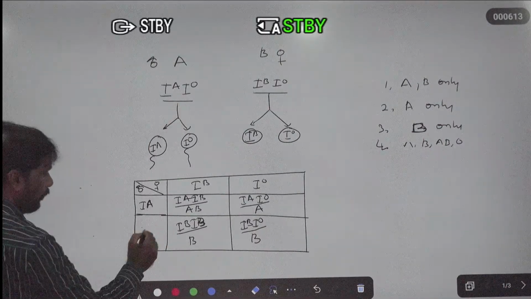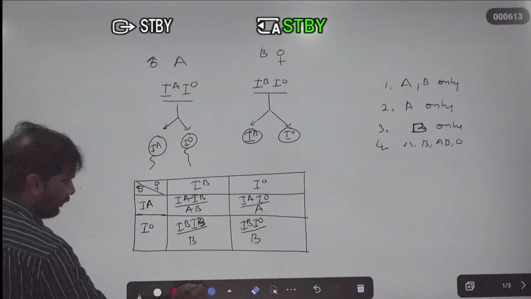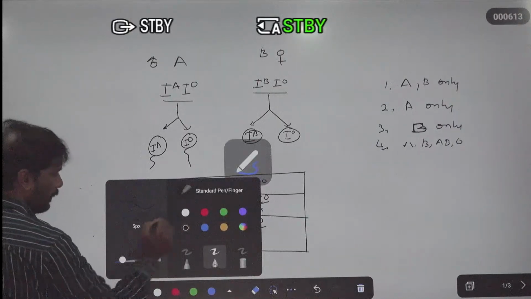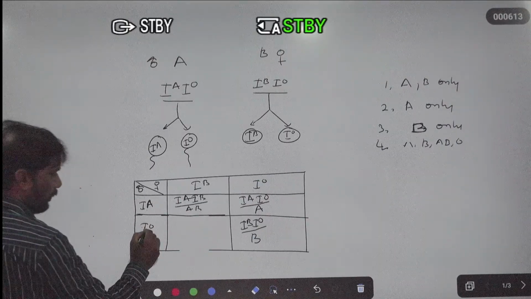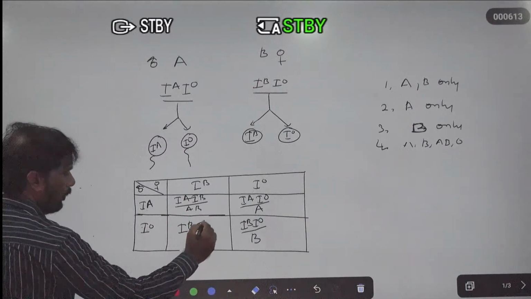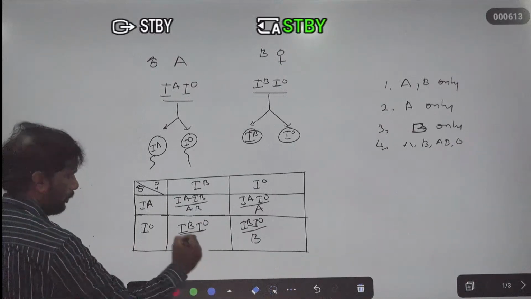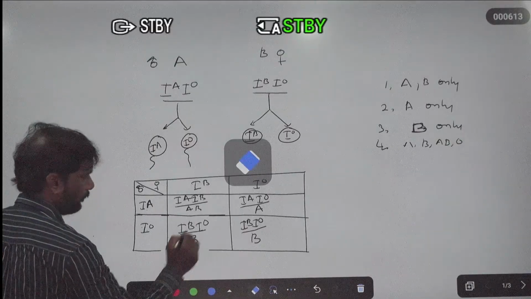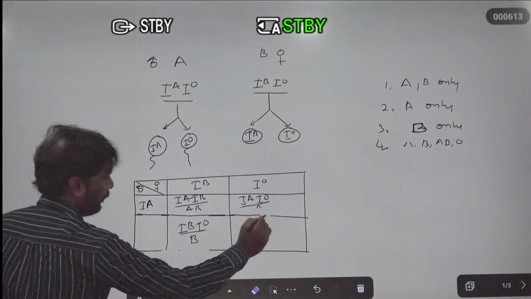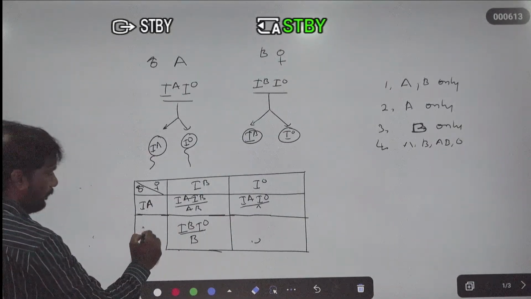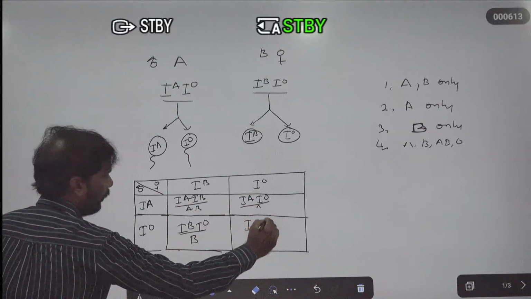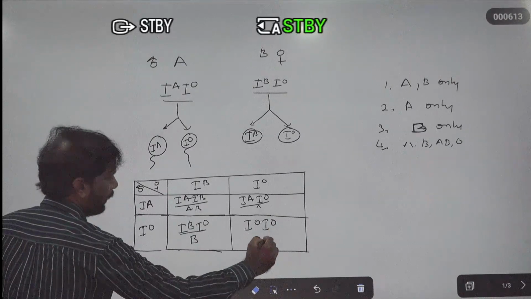So IA, IO. Okay, right now. So IB, IO. Right now here it is the B blood group. Then after, IO. So here it is IO and IO. So here it is the O blood group.